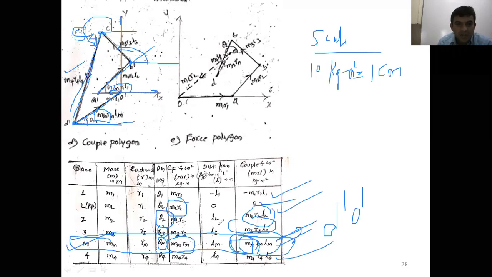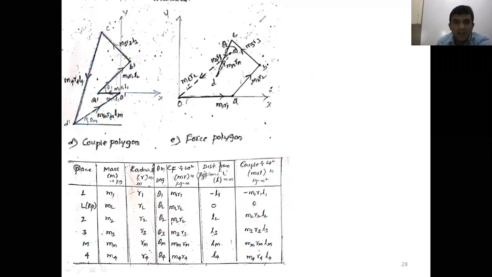The force polygon is similar to the one we constructed previously. Follow the same method here. ML is the unknown. You can determine ML, and at the same time theta L, by drawing the force polygon. I'll take the problem directly, then you can easily understand this concept.